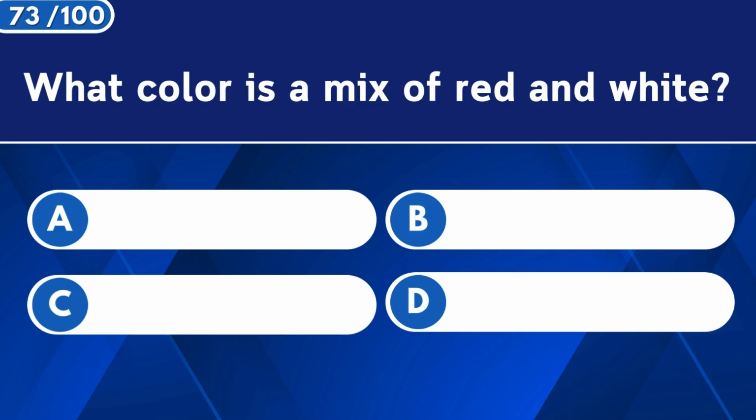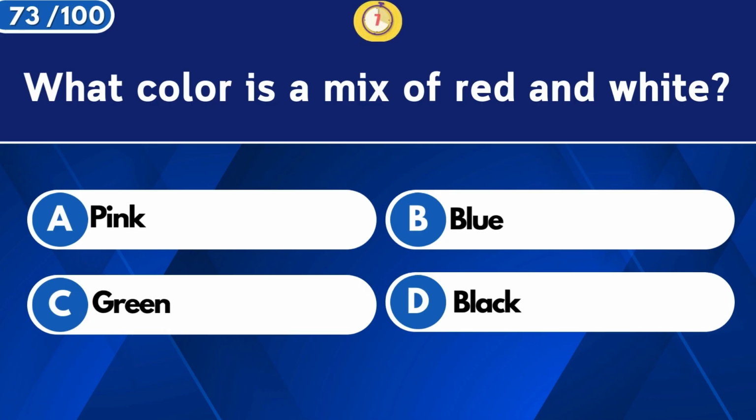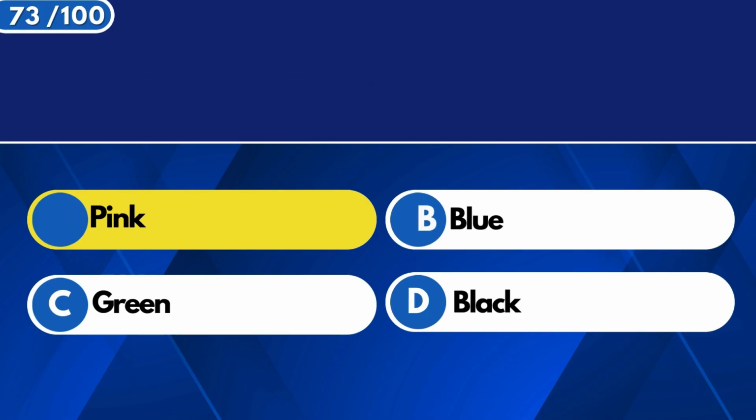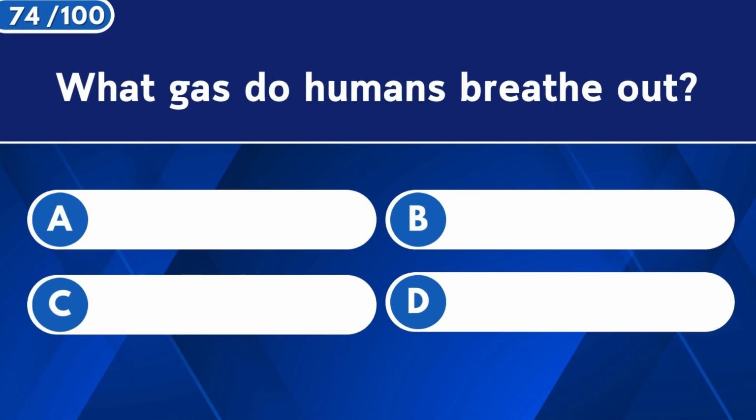What color is a mix of red and white? Pink. What gas do humans breathe out?